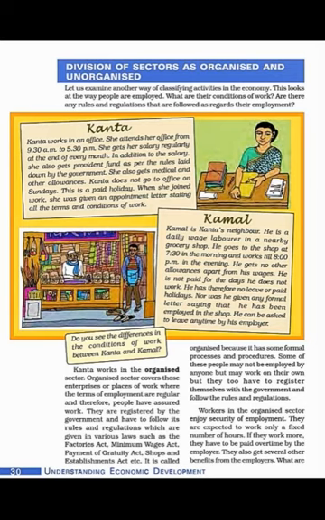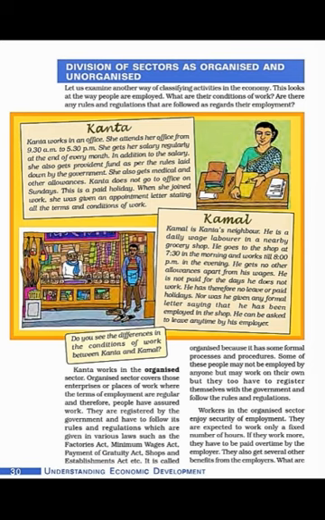Now moving to page 30. Here we have to see the organized and the unorganized sector. Earlier we have seen the classification of sectors on the basis of nature of activity. Now we have to see the classification of sectors on the basis of condition of work, or how people are employed, into organized and unorganized sector.